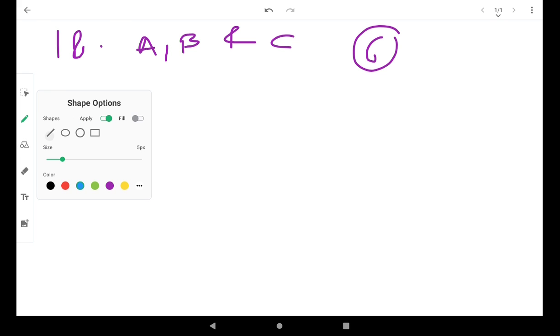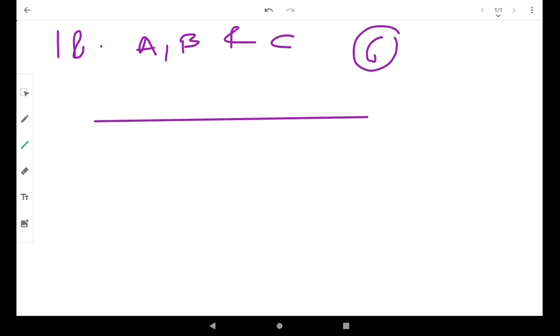In question number 18, you have to draw a line with points A, B, C on the line. Using these points, the line can be named in 6 different ways, and you have to tell those 6 names, or you can say those 6 different ways. Okay? So now, this is your line.